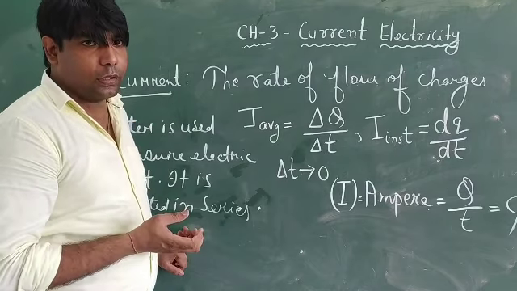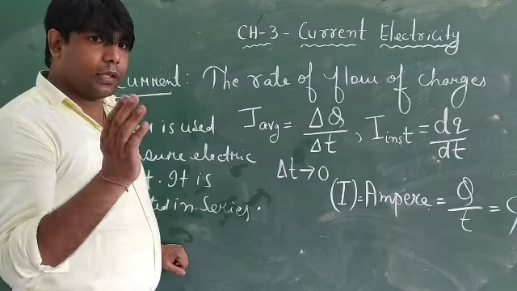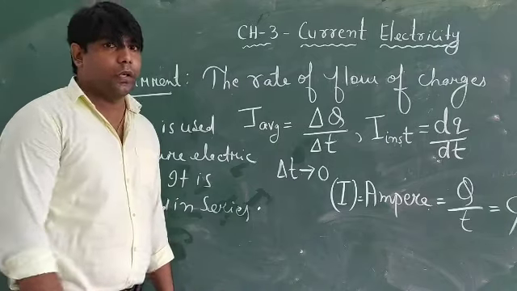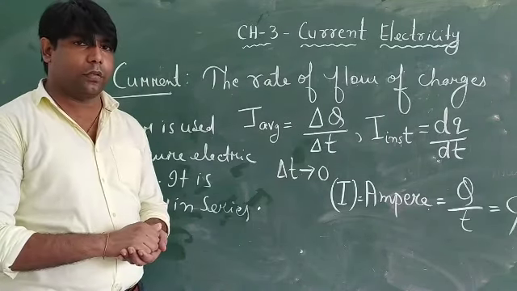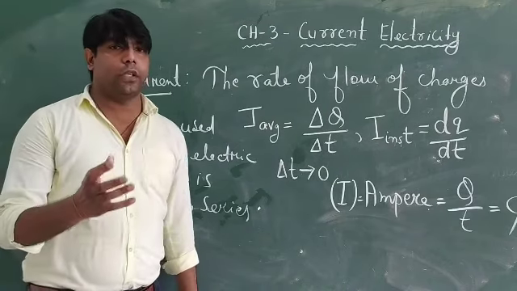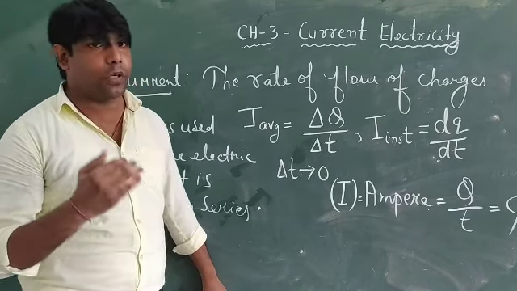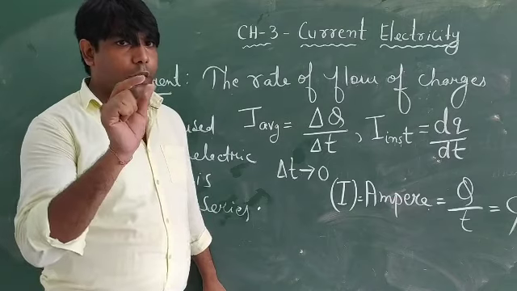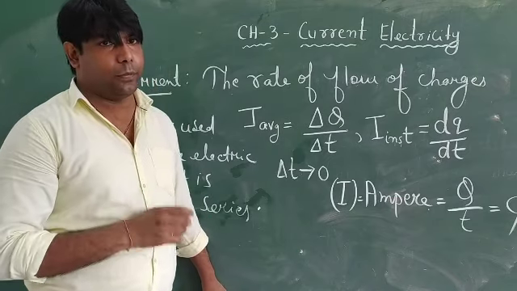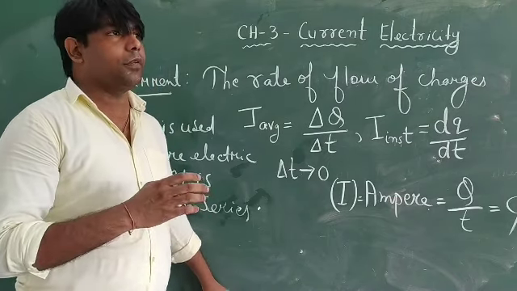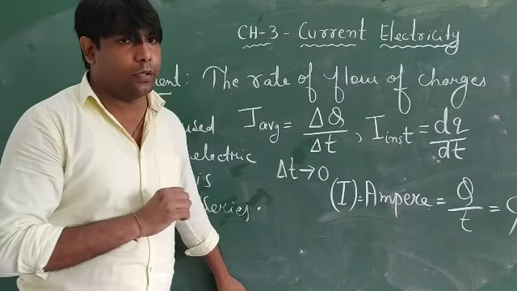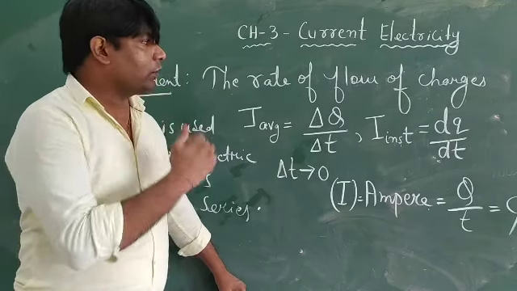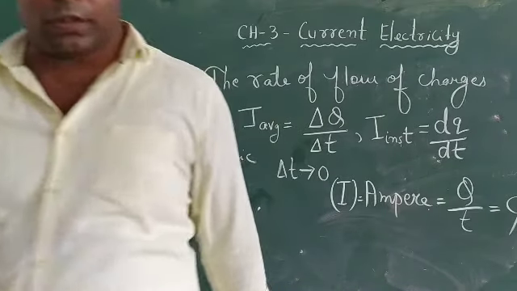Due to this, the charges experience a force and start moving, and the flow of charges gives rise to electric current. The velocity with which the electrons move is called drift velocity. Drift means it will not move on its own, some force is required. So the next topic will be drift velocity.